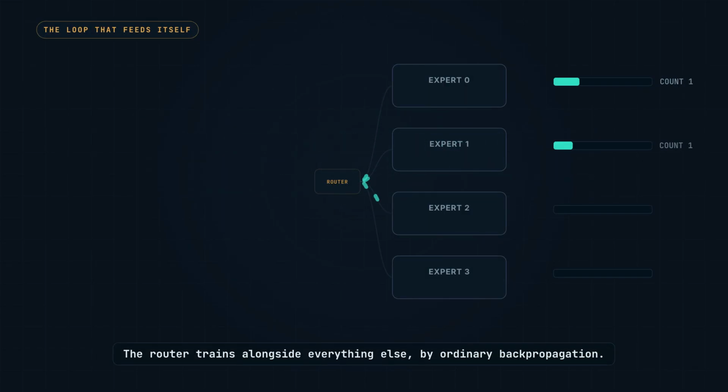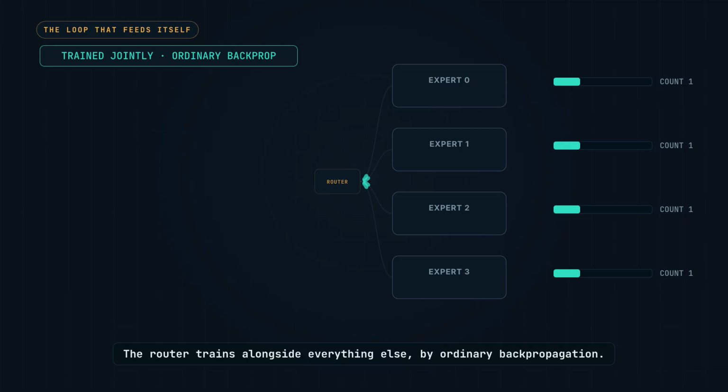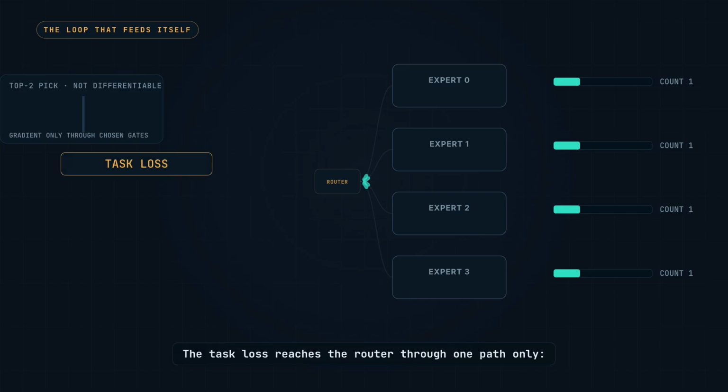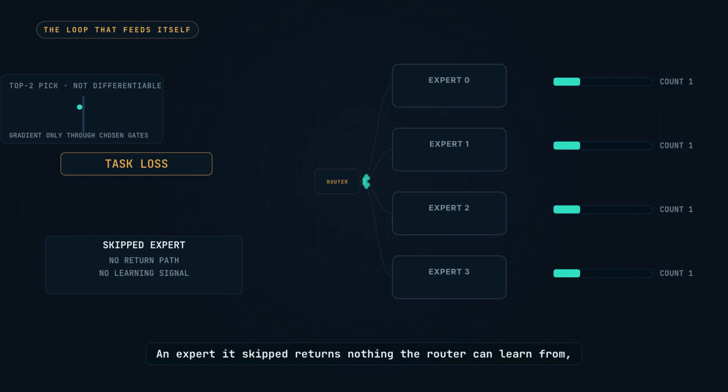The router trains alongside everything else by ordinary backpropagation. But you can't differentiate a top two pick. The task loss reaches the router through one path only, the gate weights multiplying the experts it chose. An expert it skipped returns nothing the router can learn from, including how wrong skipping it was.